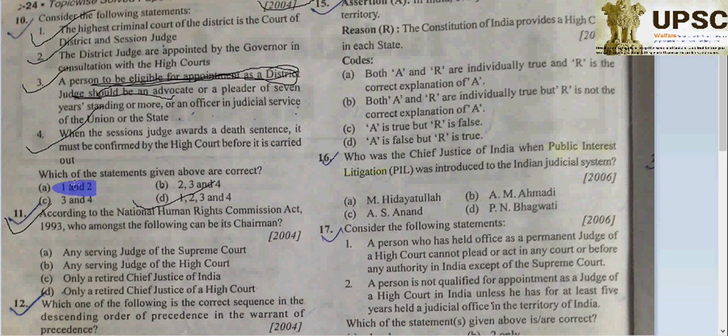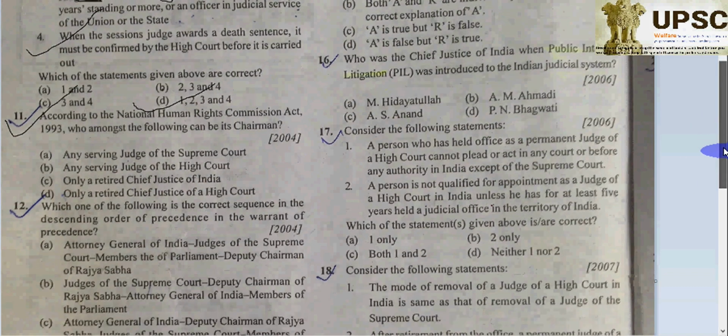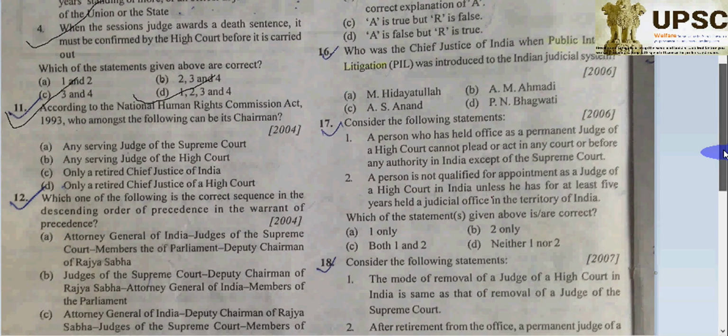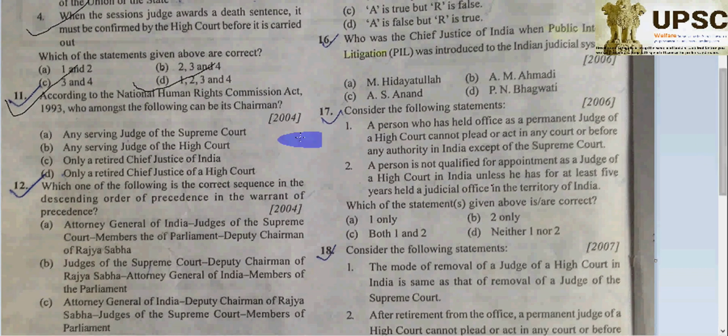Number 11, very nice question. This is coming from the National Human Rights Commission, the Protection of Human Rights Act 1993, which was introduced. So who among the following can be its chairman? Chairman means definitely a retired Chief Justice. A serving judge? No, that cannot be. Only a retired Chief Justice of India. C will be correct.